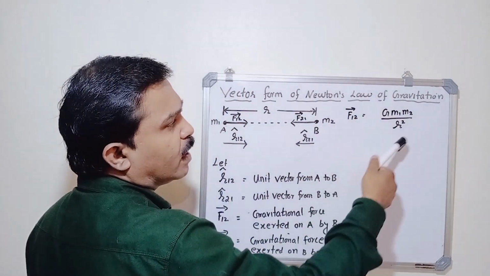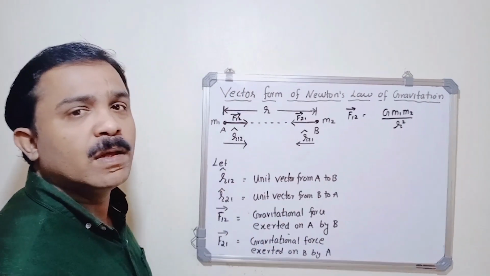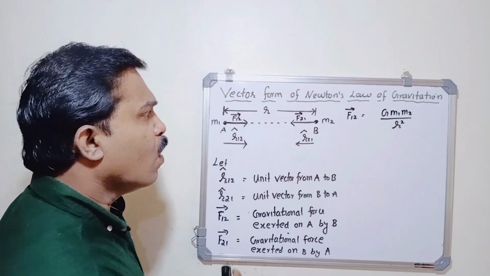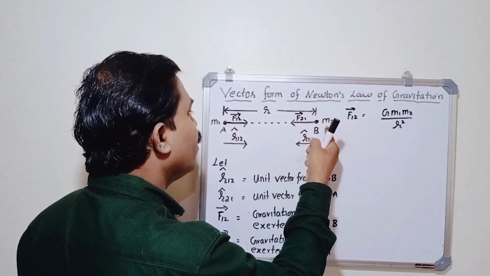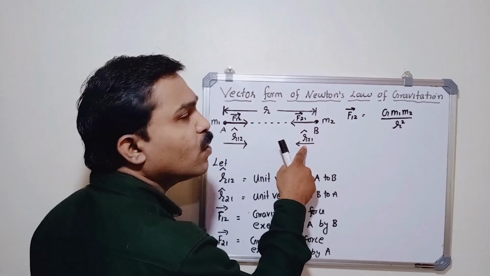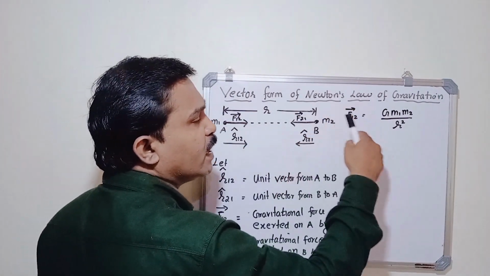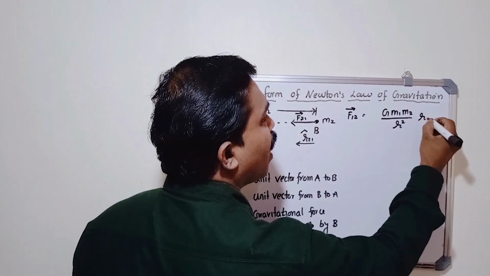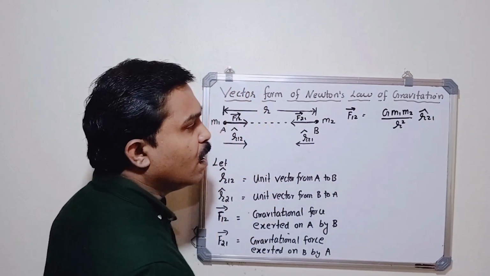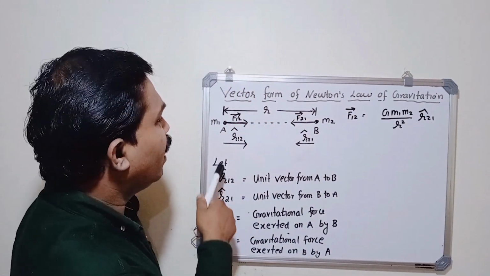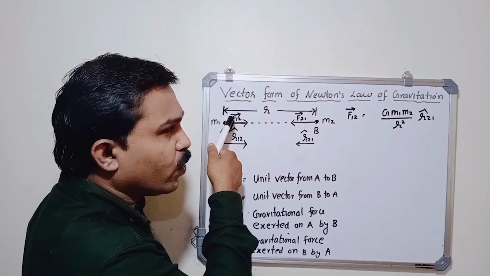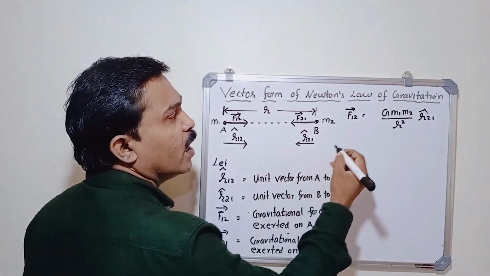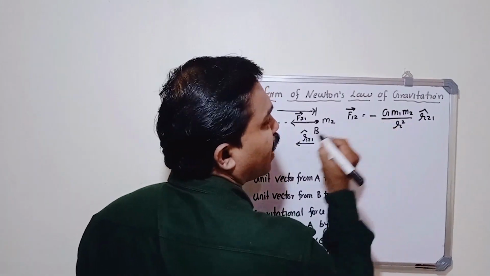Now how can we write this expression in vector form? Simply multiply this equation with a unit vector. What is the unit vector from B to A? That is R21 cap. So in order to write this expression in vector form, simply multiply this equation with R21 cap. But it is very clear from the figure that the direction of F12 is opposite to the direction of R21 cap, so I can put a negative sign here.